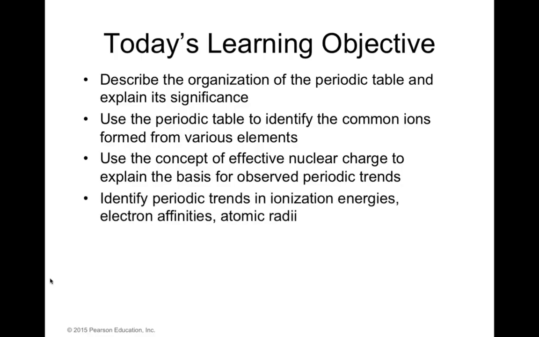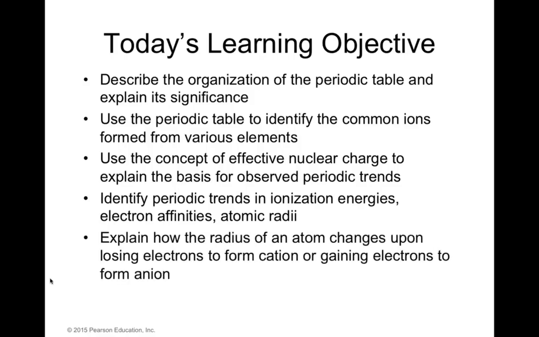You'll be able to identify periodic trends in ionization energies, electron affinities, and atomic radii. You will explain how the radius of an atom changes upon losing electrons to form a cation or gaining electrons to form an anion. And you will be able to write the electron configuration of ions.